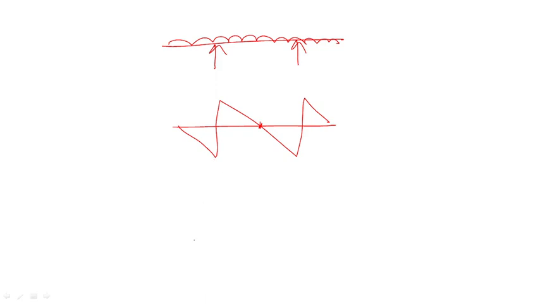Let me draw where A and B are. Okay, this will come like this. So this is the A point and this is the B point. A and B are the points of contraflexure. In a cantilever beam, there is no point of contraflexure, you know this.